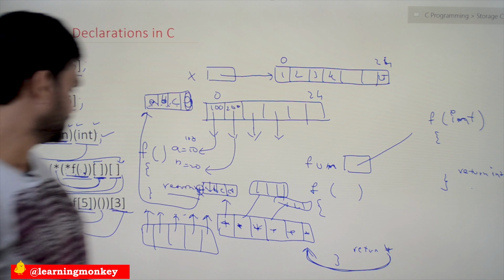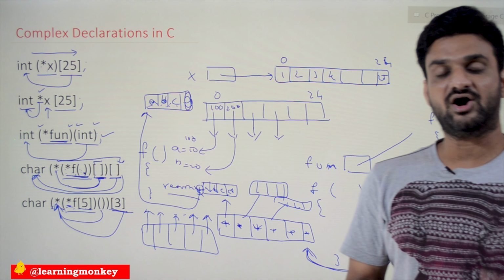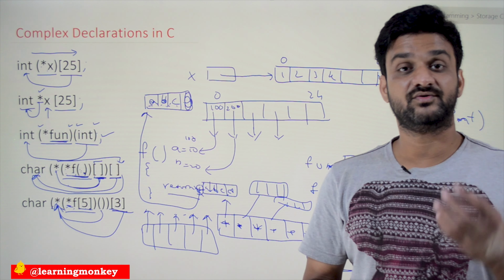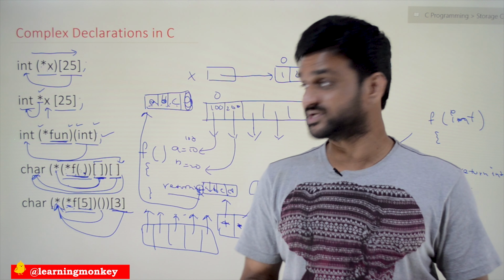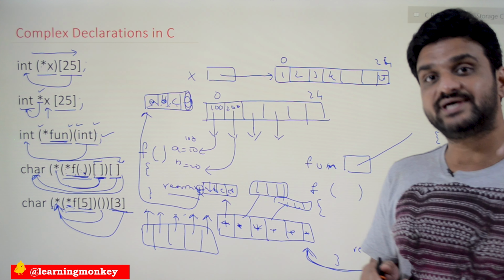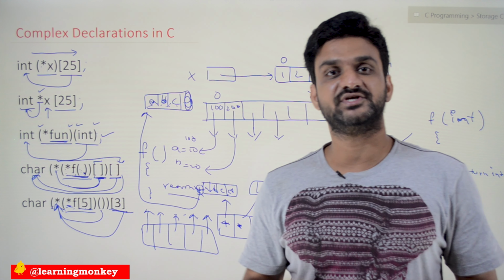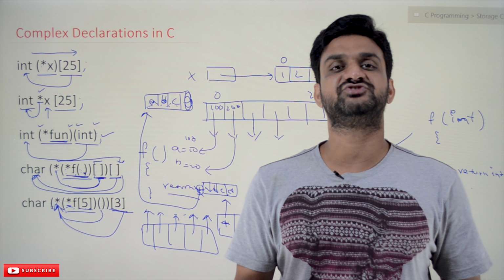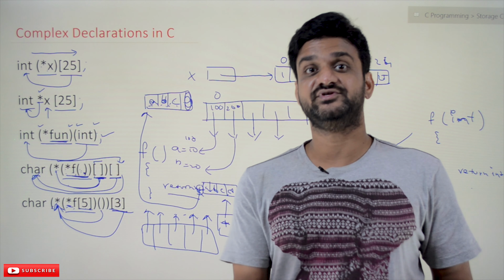Okay, so this is how the declarations are to be understood, and complex programs like these we are going to get in placements and GATE exams. If you are able to visualize the concepts in this way, we can solve the questions very easily, and it makes your ability to think more efficient.